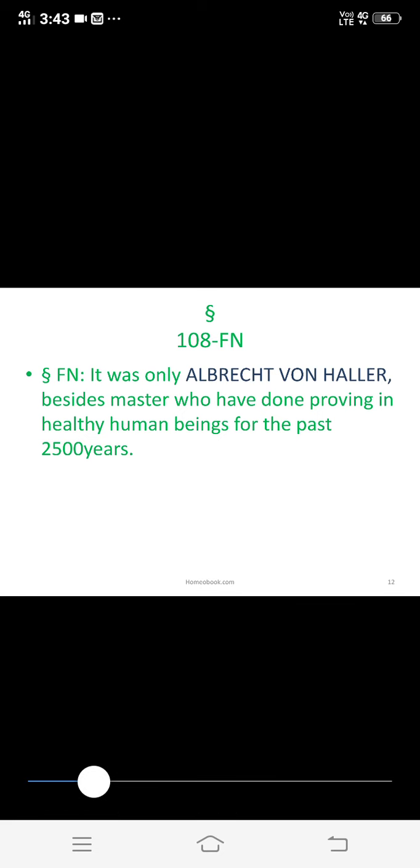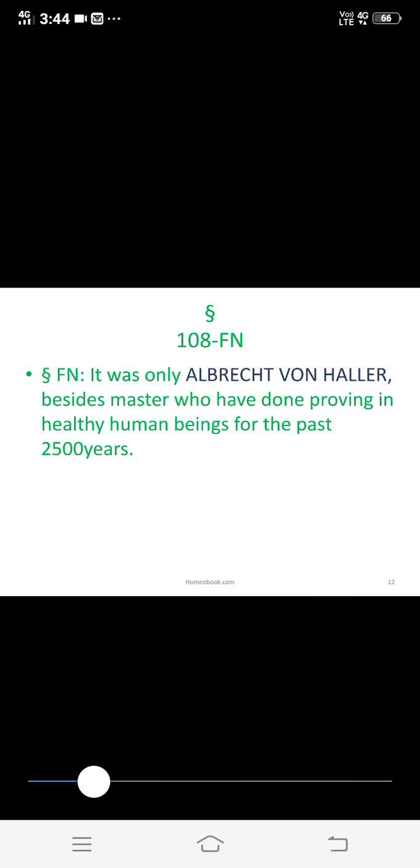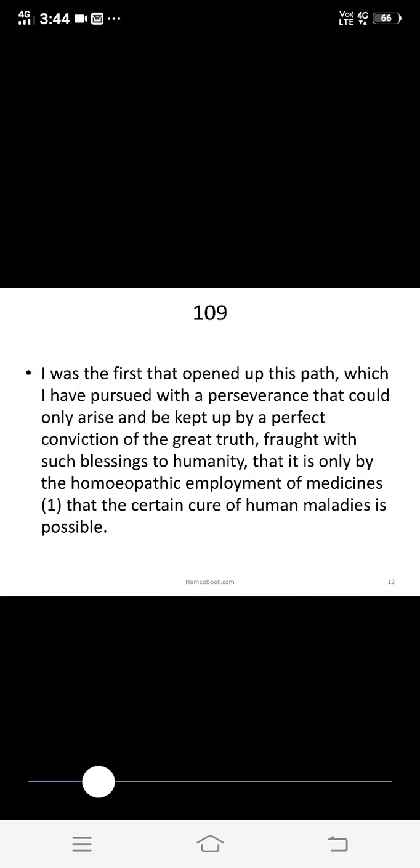Yes, started with the footnote 108, that is, it was only Owen Haller besides Master who have done proving in healthy human beings for the past 2500 years. So this is the theme of that footnote. Understand everyone? Yes, ma'am. So shifts towards next aphorism, that is 109. Up to 108, everyone clear?